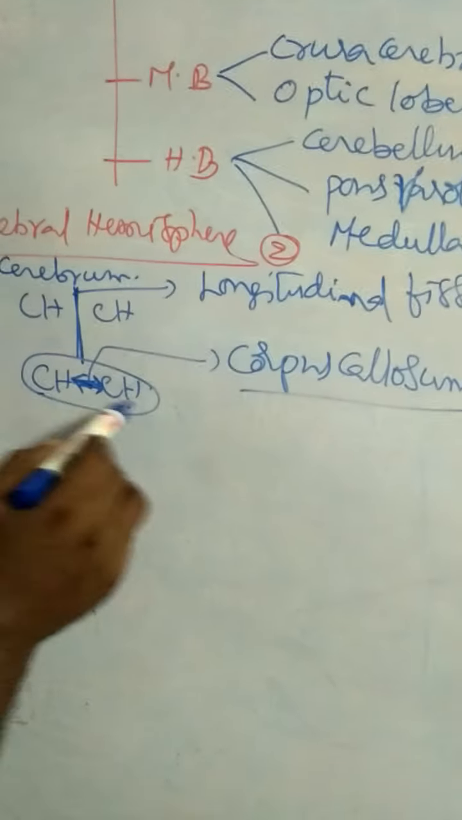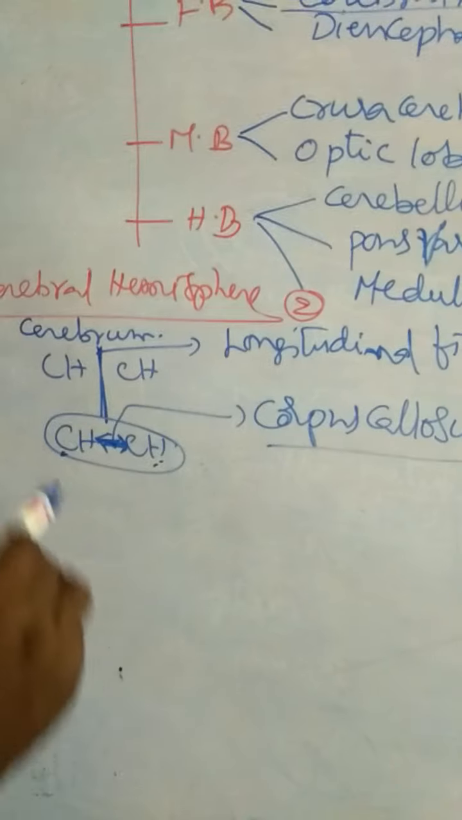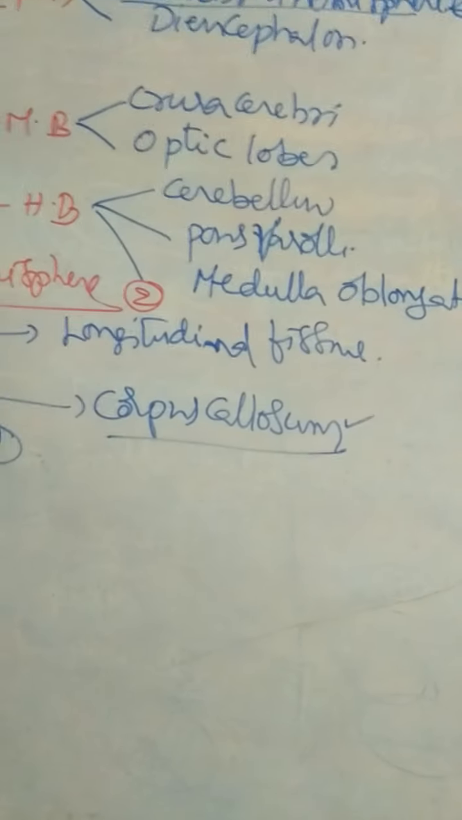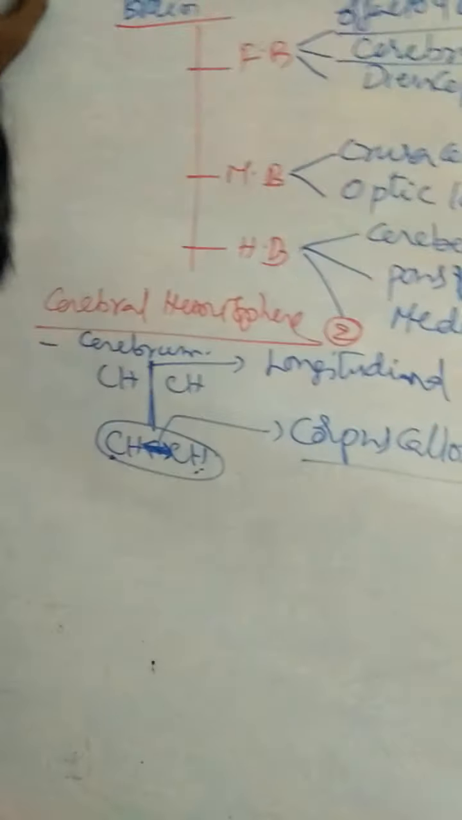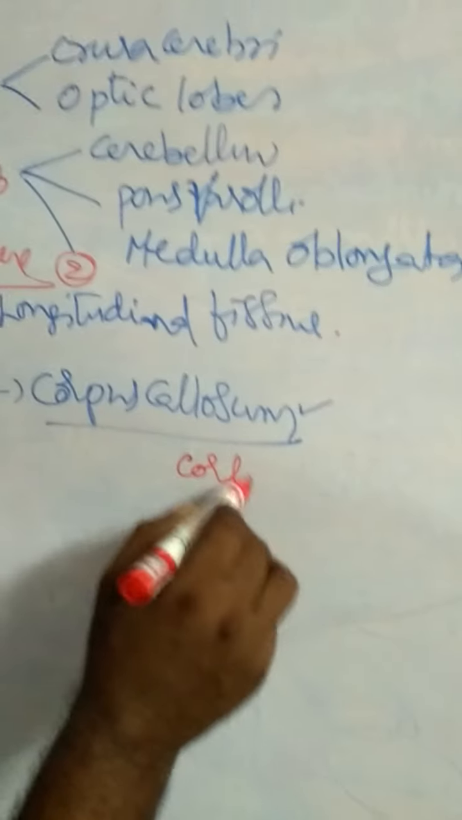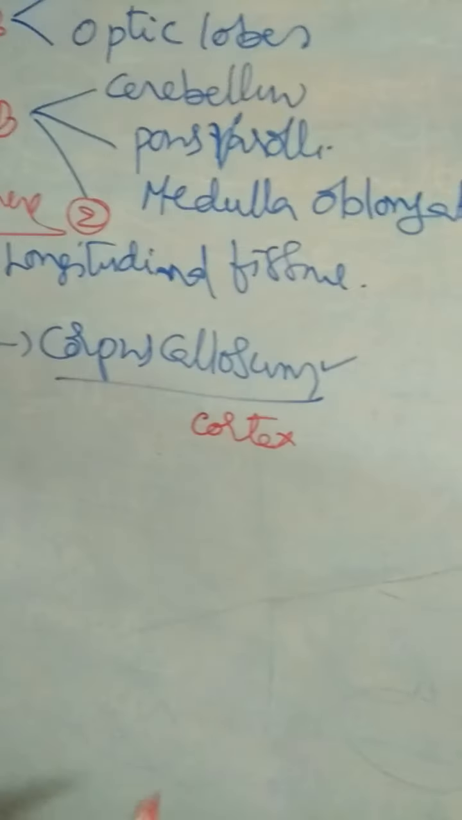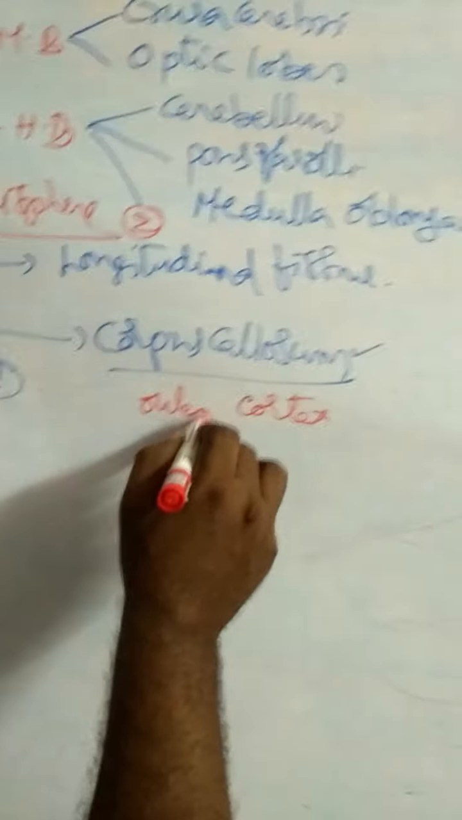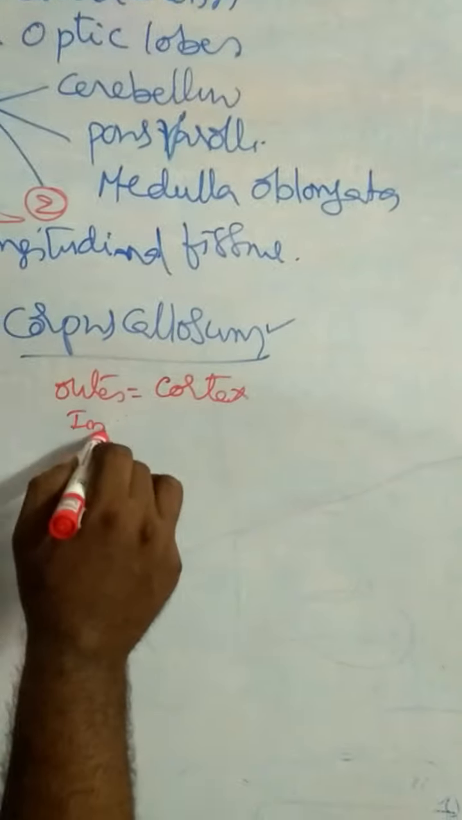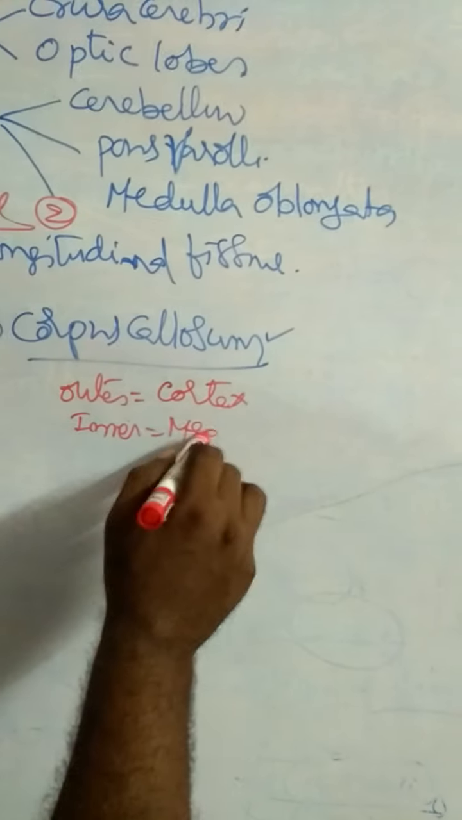What is the function of the corpus callosum? It maintains the equilibrium between the left and right cerebral hemispheres. The corpus callosum is a fundamental character of the brain of mammals. Each cerebral hemisphere has two regions. The outer region is called the cortex, and the inner region is called the medulla.